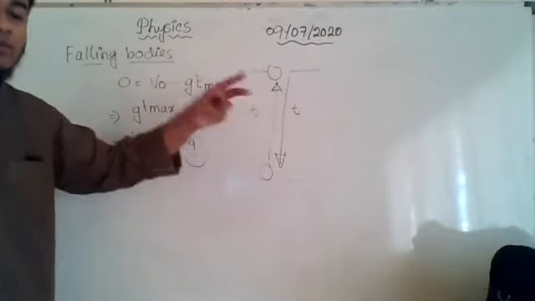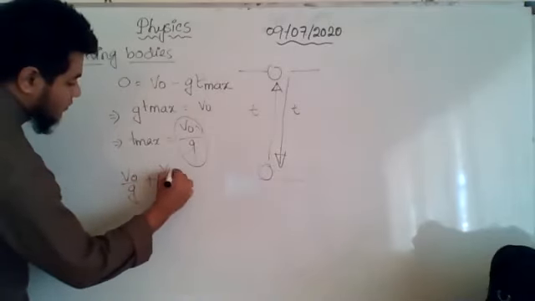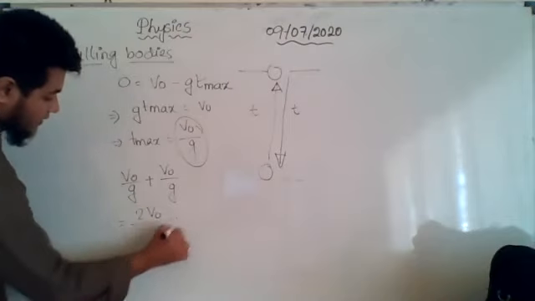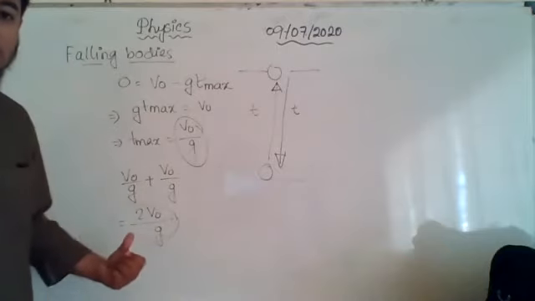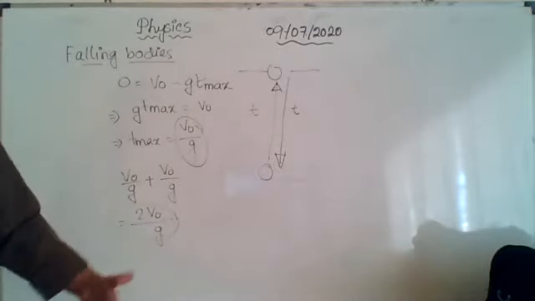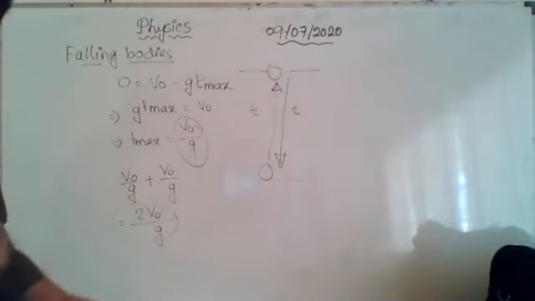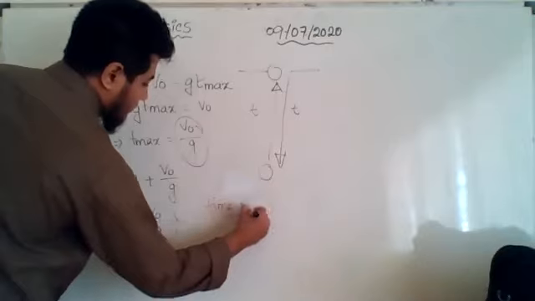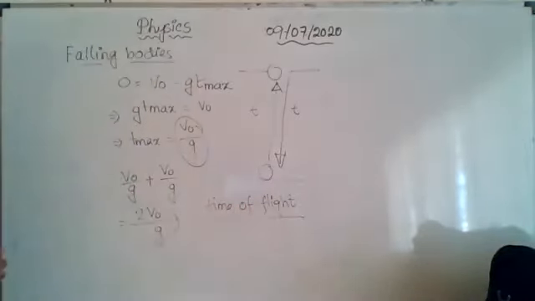So the total time taken should be V naught by G plus V naught by G, that is 2 V naught by G. This is the total time, and we know this is the time of flight.